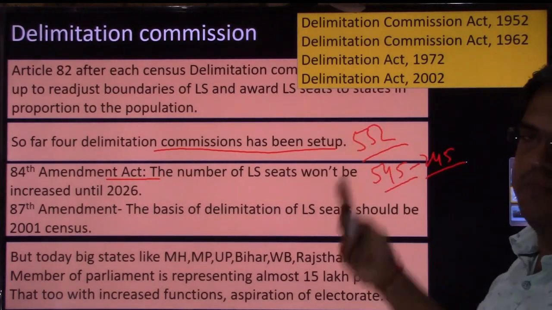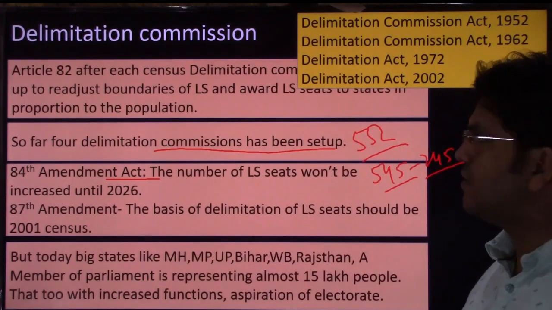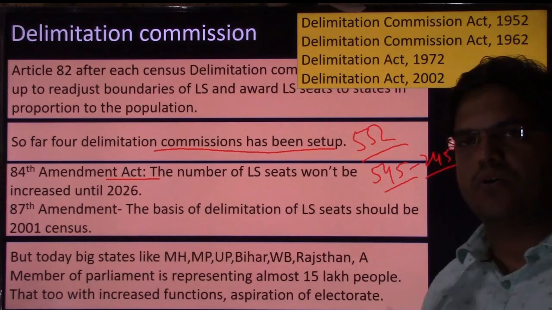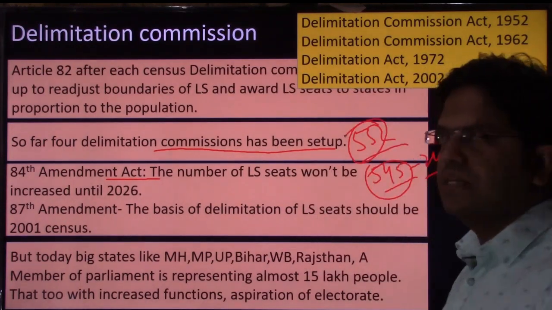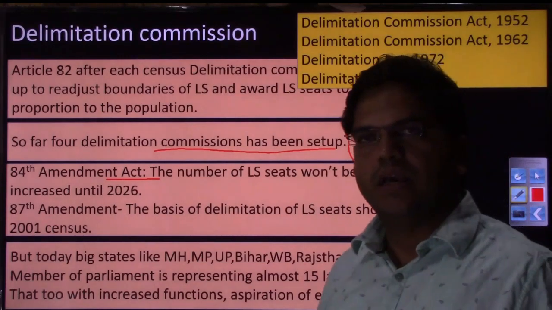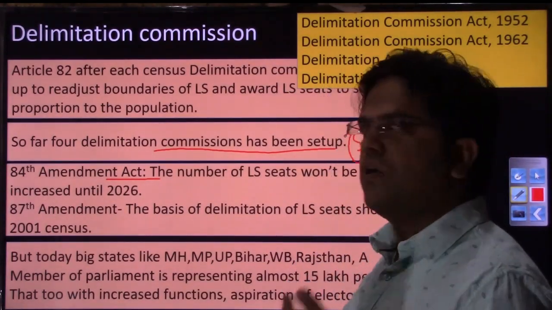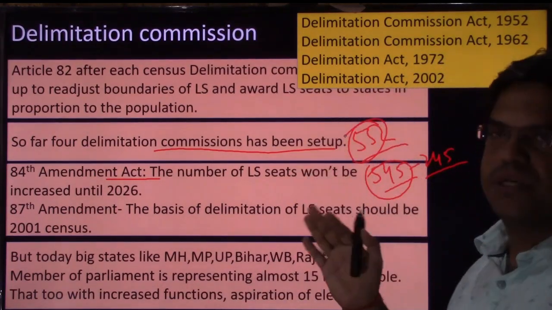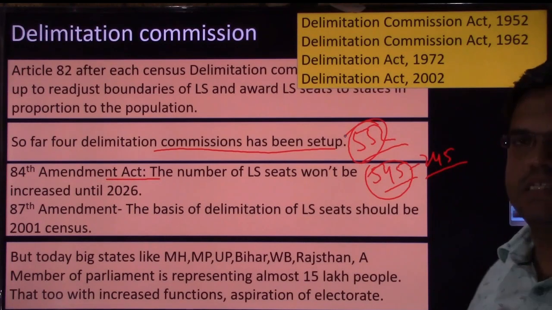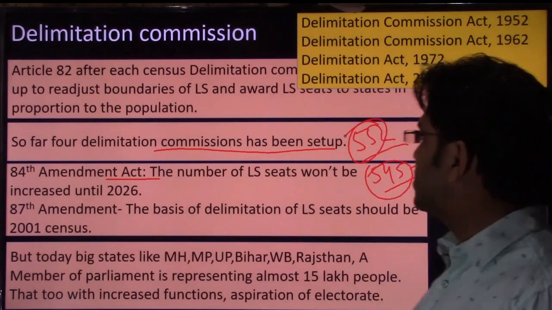But what was the objective? The objective was that the Delimitation Commission will be set up, they'll look into the census and accordingly restructure these seats. They will keep increasing, because your population is continuously increasing, and so do administrative and development functions of these MLAs and MPs. So the Delimitation Commission will keep increasing the Lok Sabha seats and the assembly seats. That was the objective.